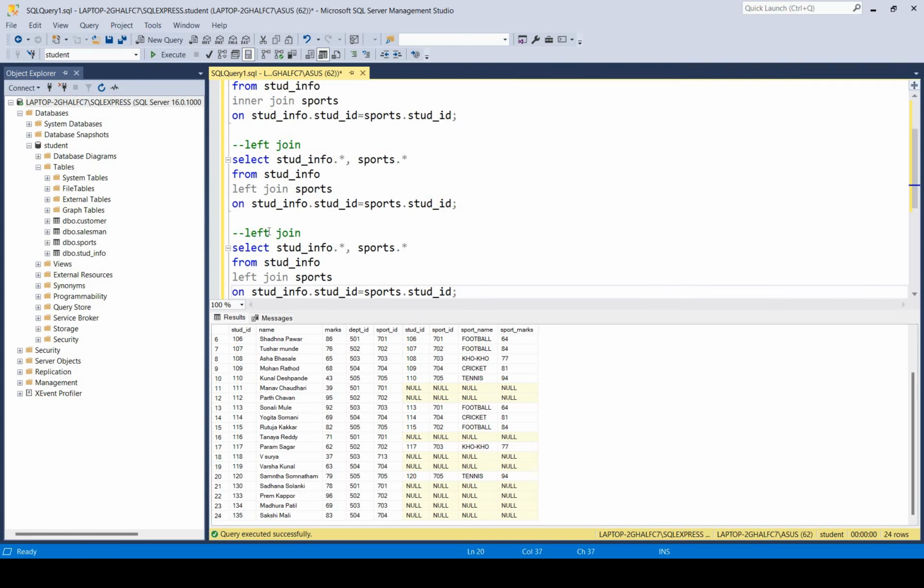Now suppose I want to perform the right join. So what is the right join? Right join is nothing but all the records from the right table. So here my right table is sports, and only the matching records from the left table.